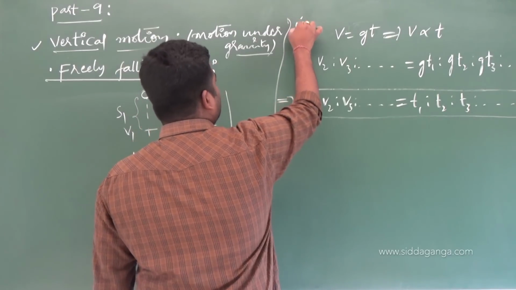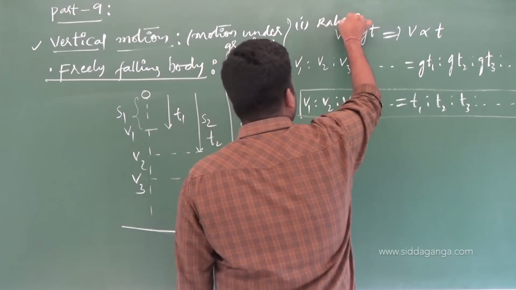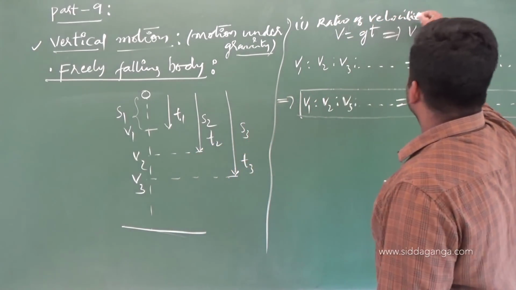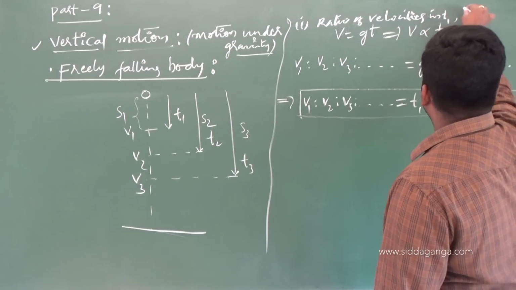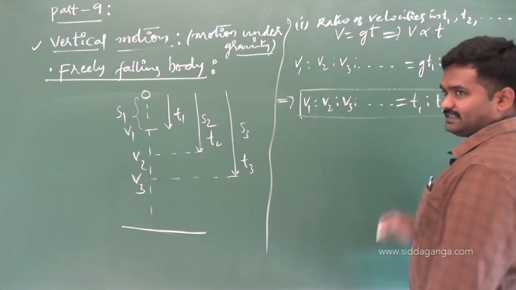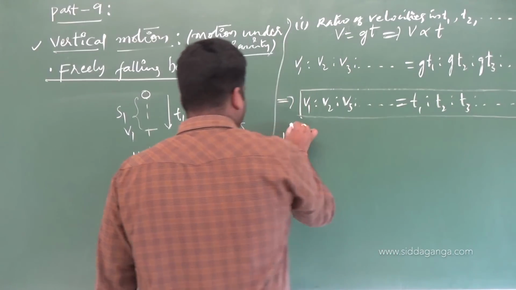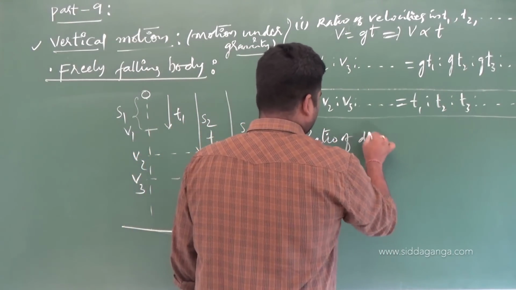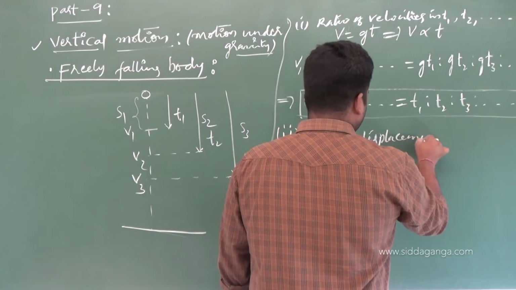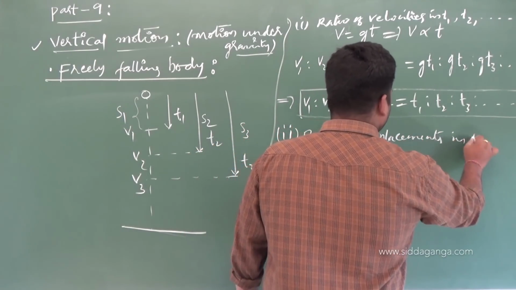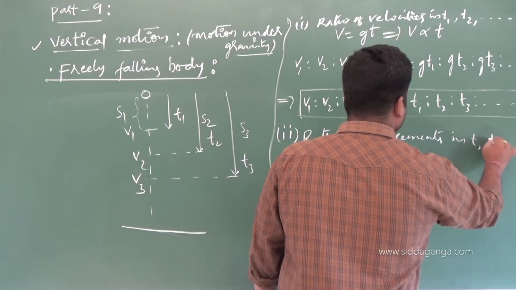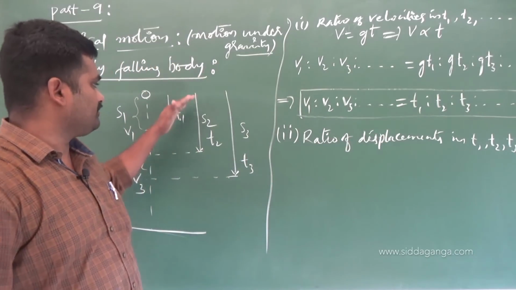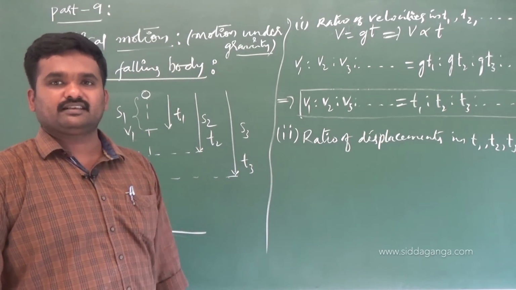The first one is the ratio of velocities in T1, T2, T3 seconds and so on. The next one is the ratio of displacements the body covered in T1 seconds, T2 seconds, T3 seconds and so on.